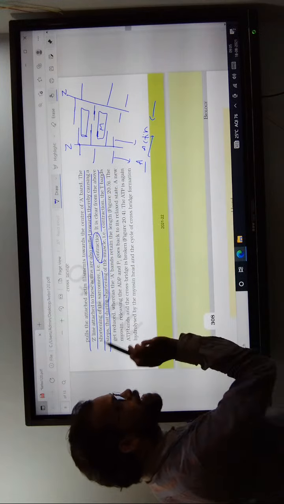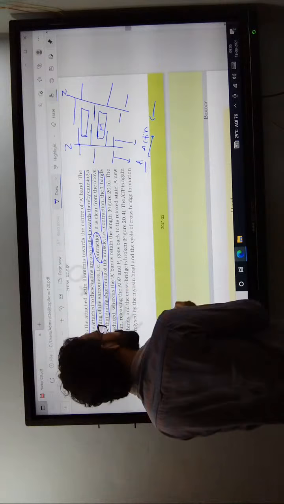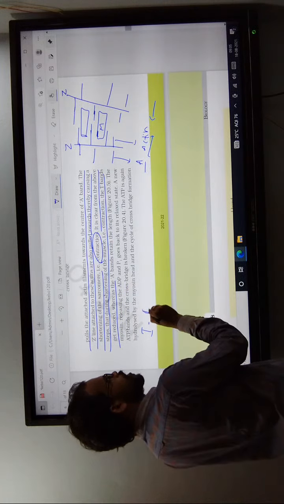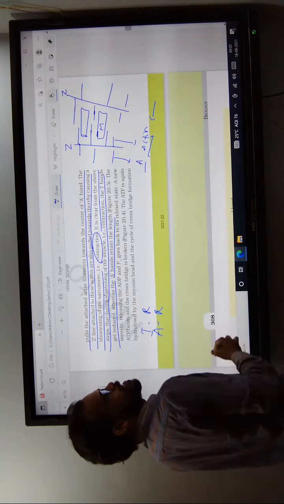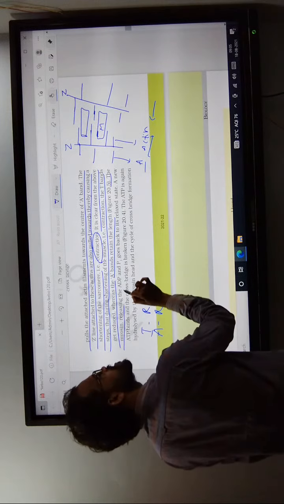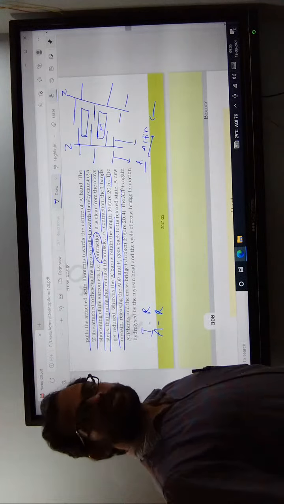During contraction, the I band gets reduced. See now, the I band is reduced. Next, the A band remains the same. Next, the myosin releases ATP and goes back to the relaxed state.